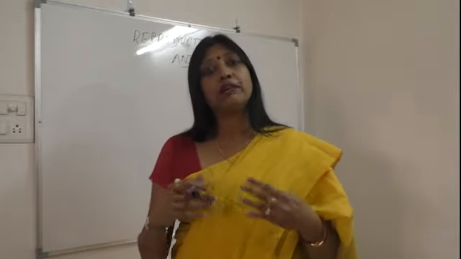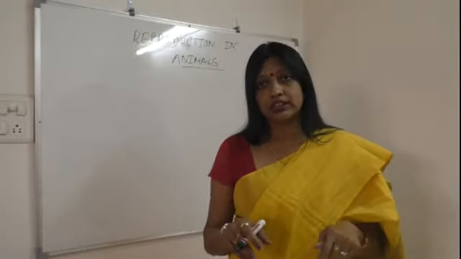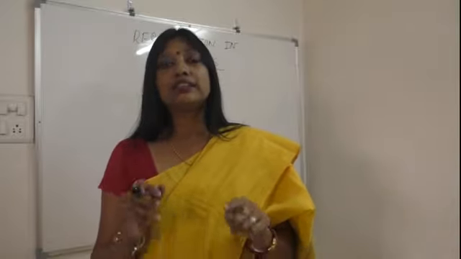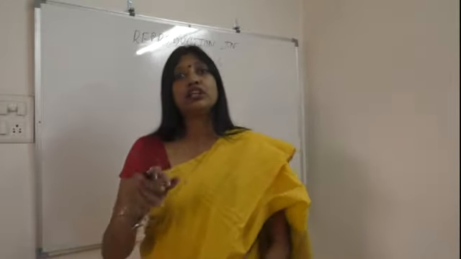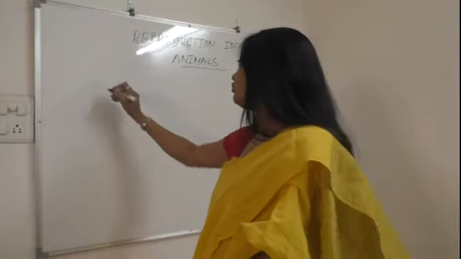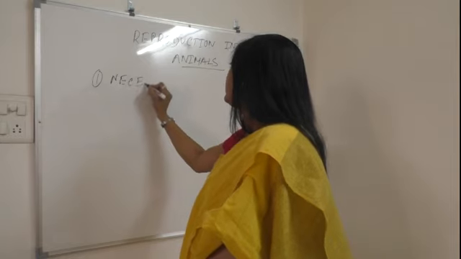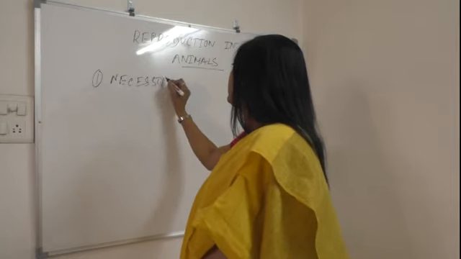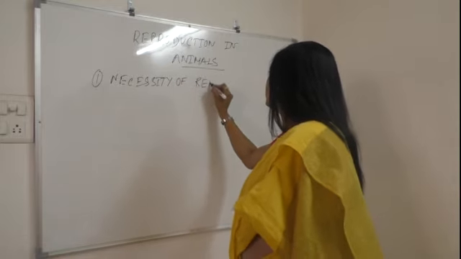Otherwise, the species will become extinct. The first topic that we cover is the necessity of reproduction.